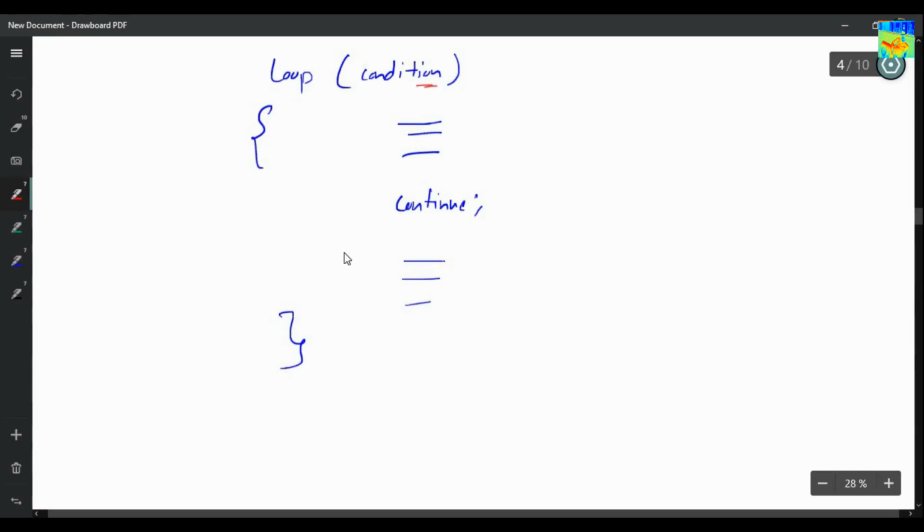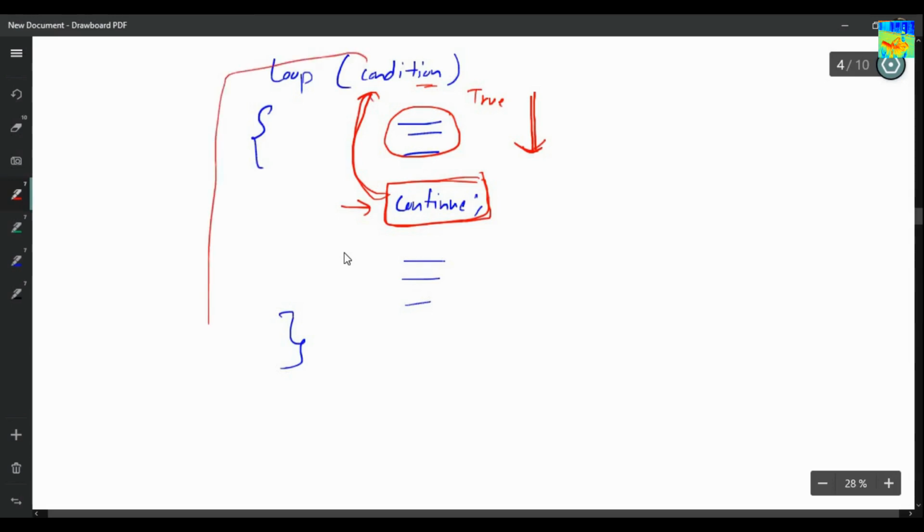If this condition is true, I will go inside the loop, I will execute all these instructions, and then I will execute this continue statement. So the meaning of continue is go up. Check the condition. If the condition is true, go down. Hit the continue statement, go up. If the condition is false, then you will reach here.